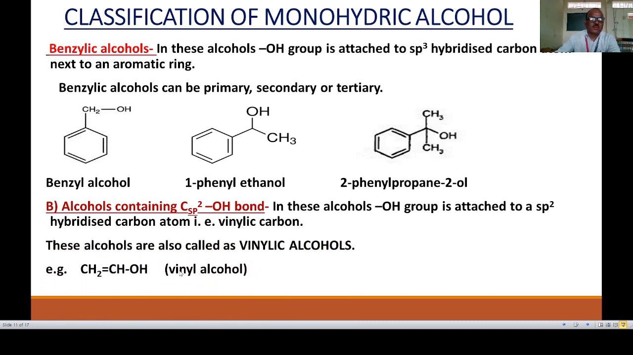These alcohols are also called phenylic alcohols. Here the example is CH2=CH-OH. The OH group is attached to a double-bonded carbon atom, and this group is called a phenyl group, and the OH group is present in this compound attached to this phenyl carbon. Therefore, it is a phenyl alcohol.